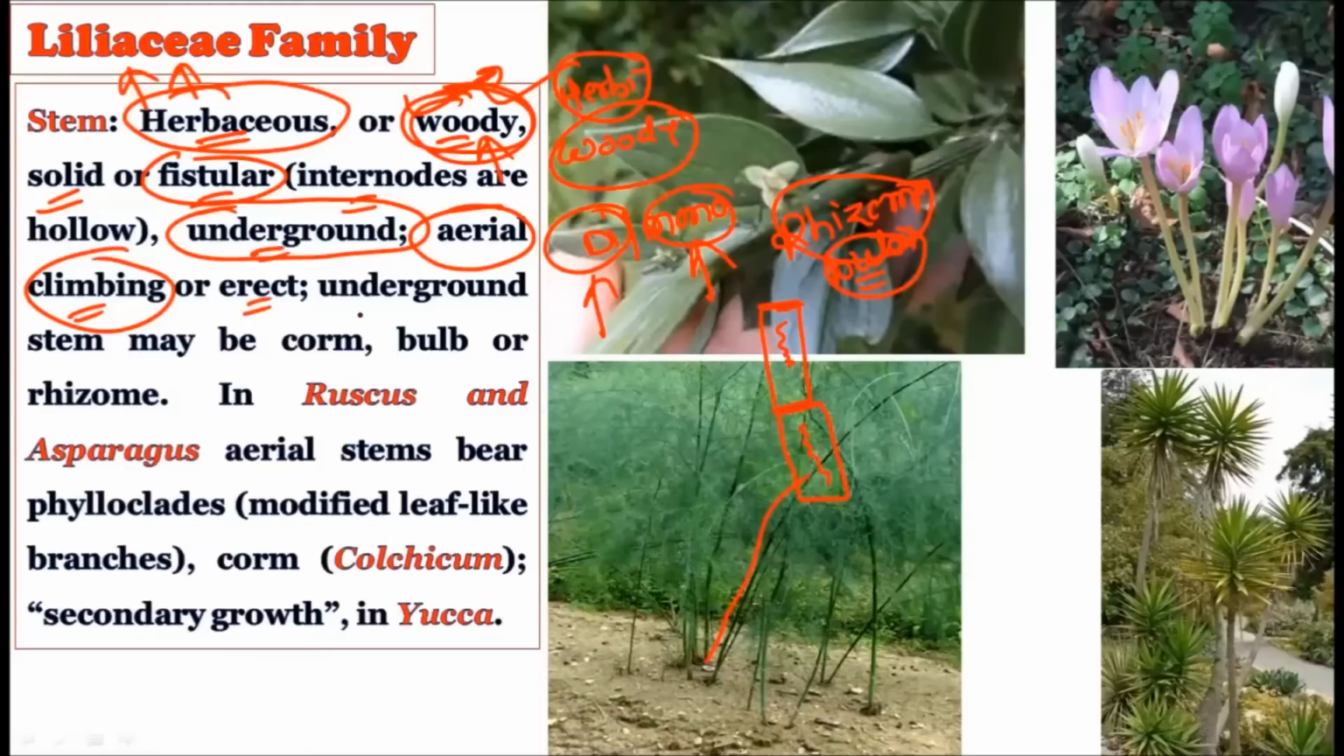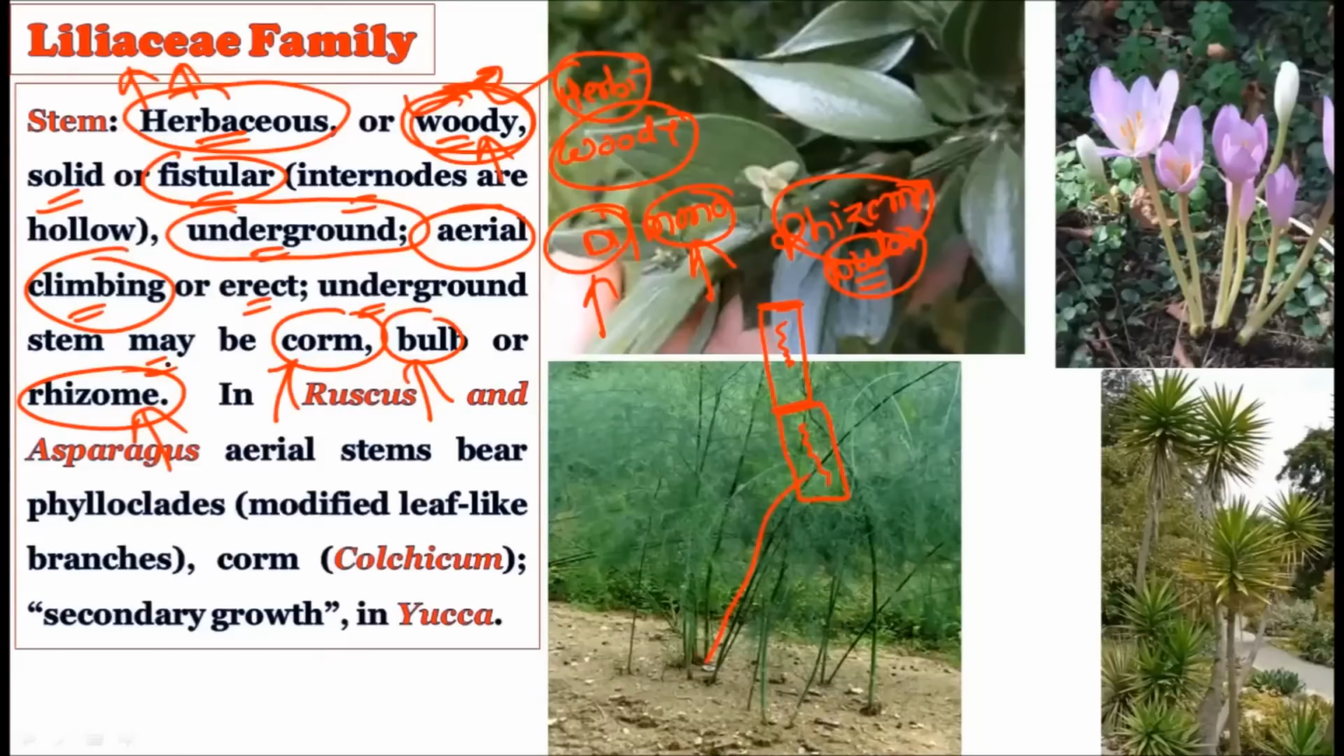Then the underground stem may be the corm, bulb, or the rhizome. Whatever the underground stem is, it will depend on which type of plants we are talking about. Depending upon that, it may be corm, it may be bulb, or it may be rhizome. All these are the underground stems which are present inside the soil.